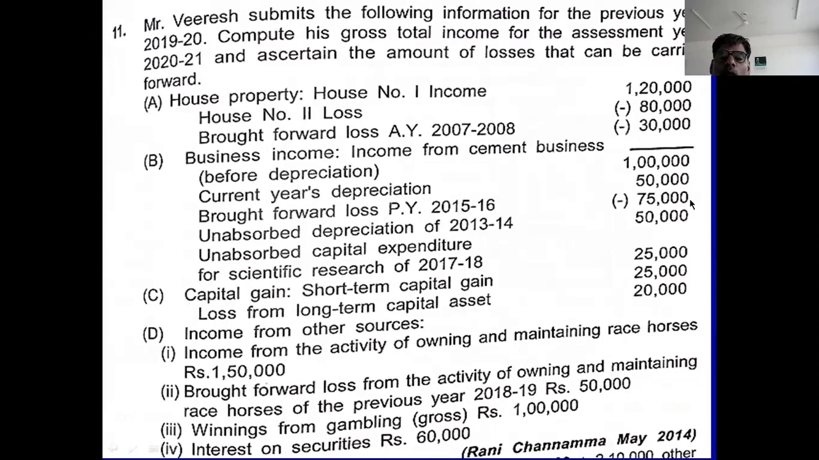Okay. And the remaining unabsorbed depreciation and unabsorbed capital expenditure, these 2 points, you adjust in the other heads. Other heads means except salary. It is permitted. These 2 you adjust in the other heads, in the capital gain or other source.